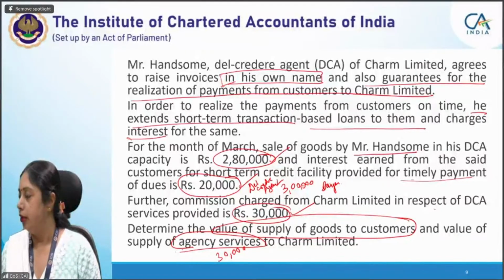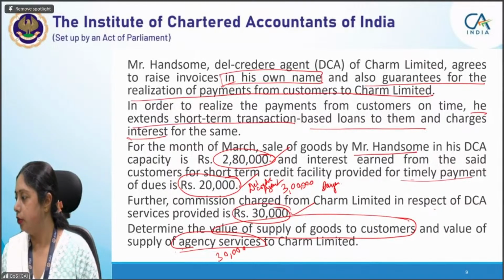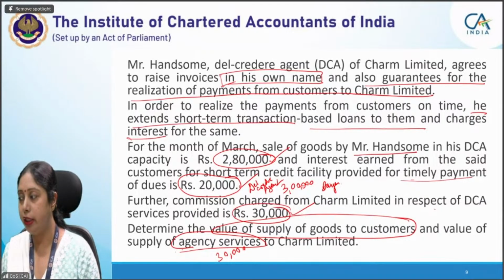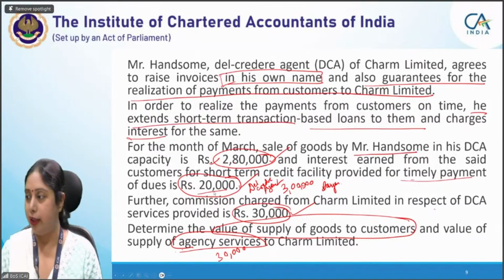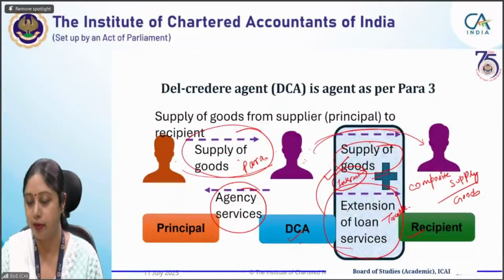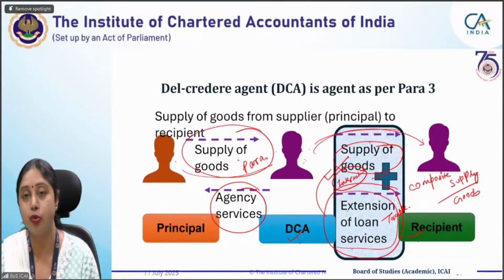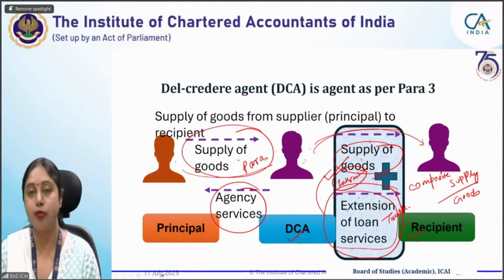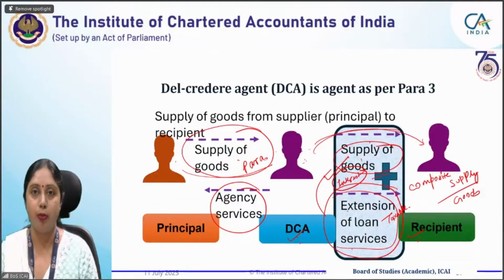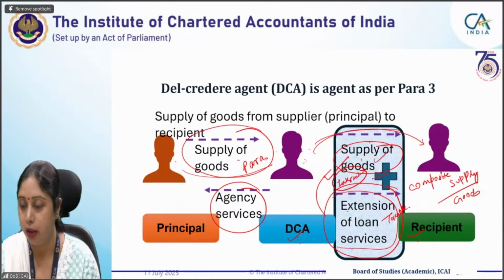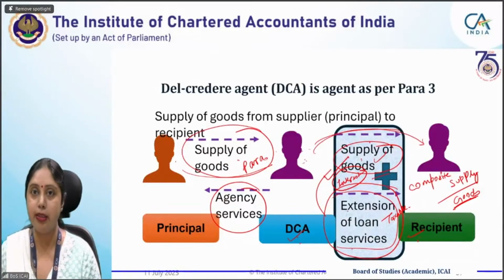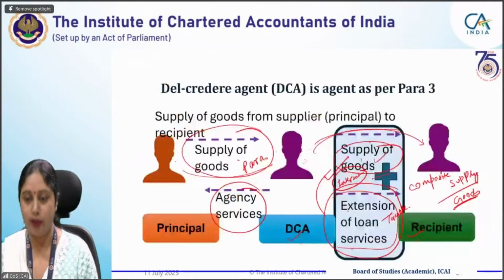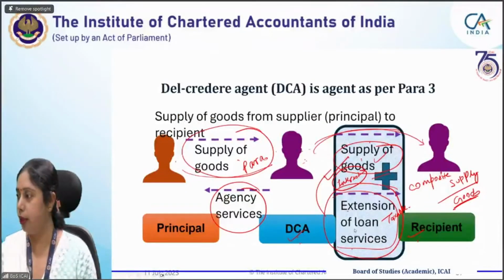Anil Gulti. Okay. No, Anil, value of supply will not exceed 2,80,000. No, it will, by virtue of this circular, it's actually a circular which is there. So 2,80,000 plus 20,000, because this value of this loan is also being provided. Service of extension of loan is also being provided by DCA to recipient. This will also be included in this, or this will be clubbed in the value of goods, and it will become a composite supply, taxable at the rate of the goods only, because the principal supply is supply of goods. Supply of service of extension of loan is an ancillary service, and that is why it becomes taxed along with the main supply of goods. Okay.